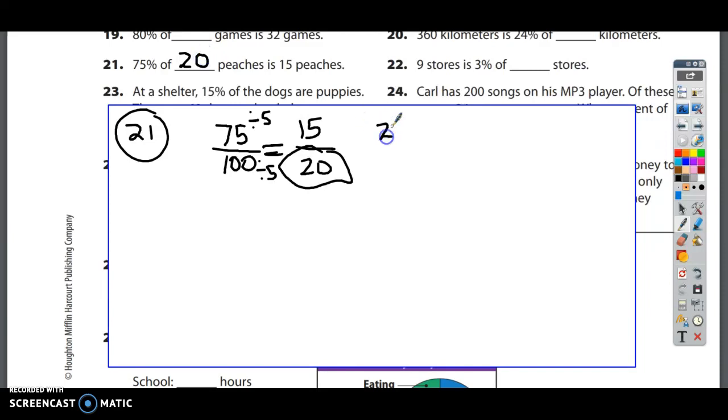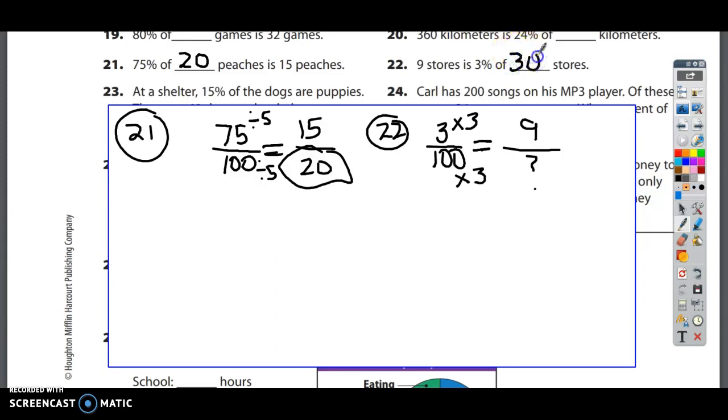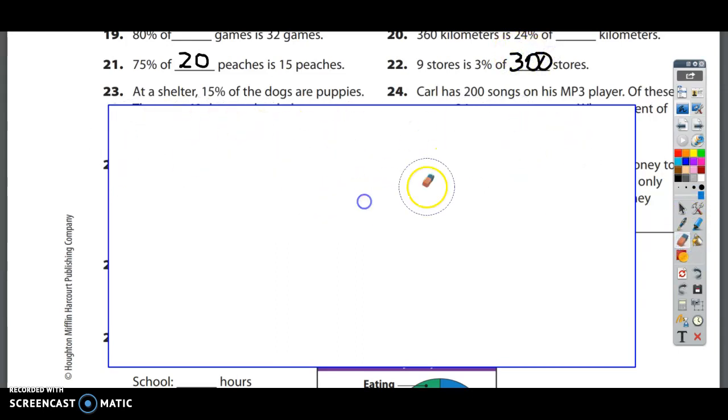Number 22. 9 stores is 3% of blank stores. 3% means 3 hundredths. 9 is the is term. 9 is the first term. Of is the unknown, so I don't know this number. And then I noticed to get from 3 to 9, I would multiply by 3. So to get from 100 to unknown, I would multiply by 3, and I would get 300. Moving on.